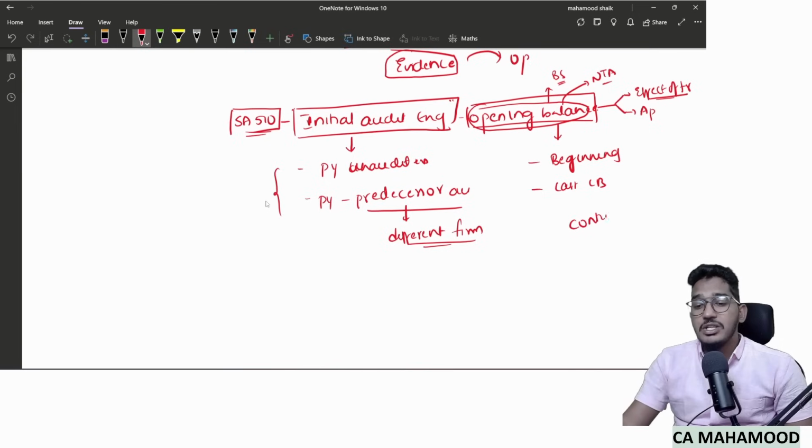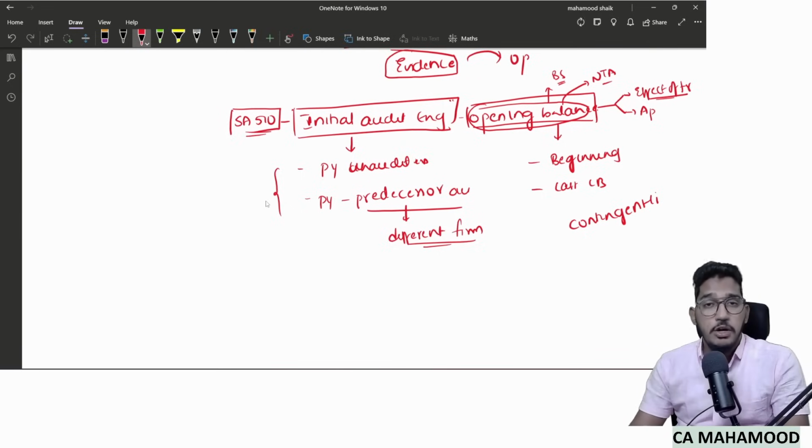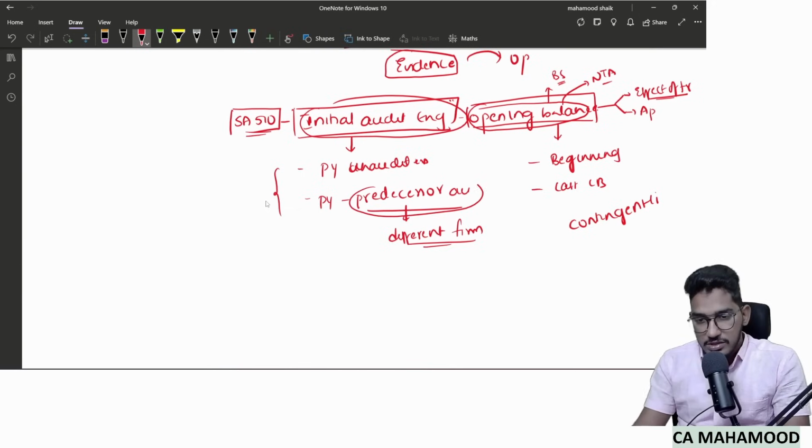Like contingent liabilities, which are presented in the notes to accounts. Even contingent liabilities will form part of opening balances, not just the items in the balance sheet. So we are done with the definitions. We revised what is initial audit engagement, and I told you what is predecessor auditor and what are opening balances. Now let us come to the objective of this standard.